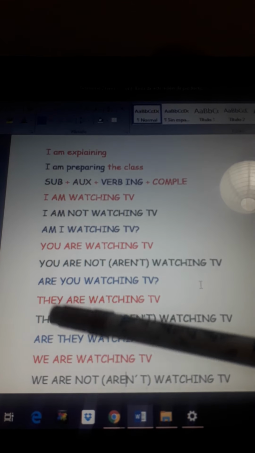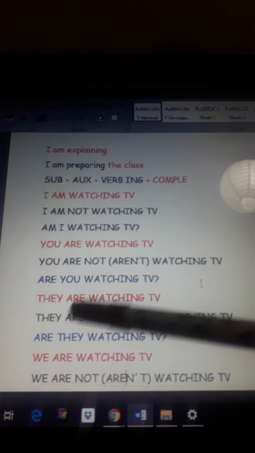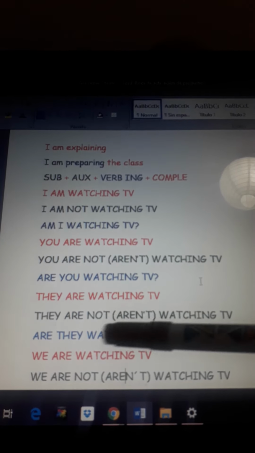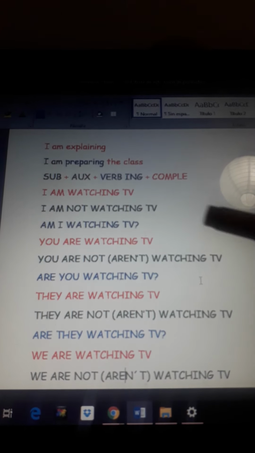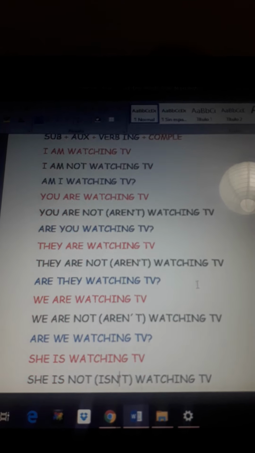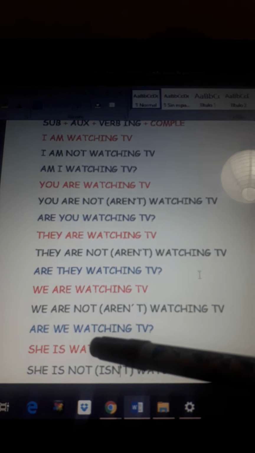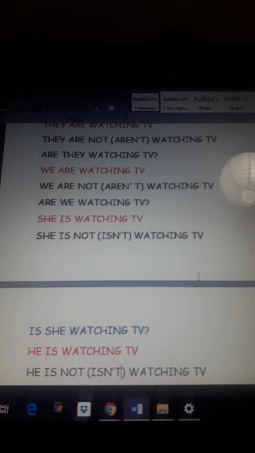If we continue with they, if you check this, we have to use are. The same as for you. They are watching TV, they are not or aren't watching TV. Are they watching TV? It happens the same with we. We are watching TV, we are not or we aren't watching TV. Are we watching TV? That will be the question.